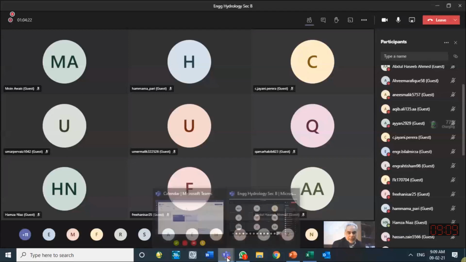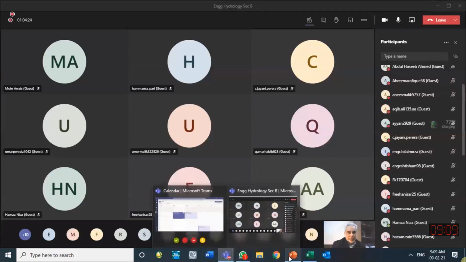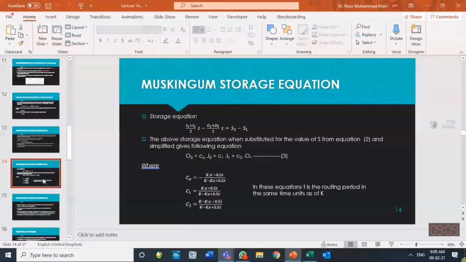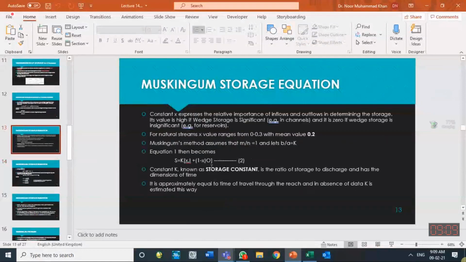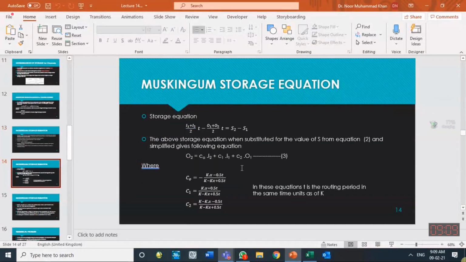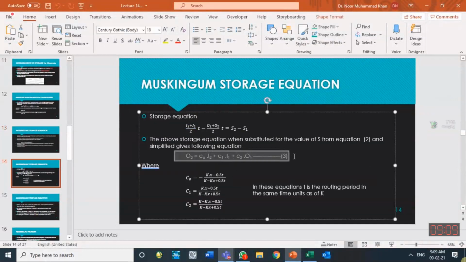The same concept has been used by Muskingum, but he proposed his own storage equation in terms of K and X, S is equal to K times X I plus 1 minus X times O, and he then used that information and provided us with the equation of the outflow ordinate at one time step.